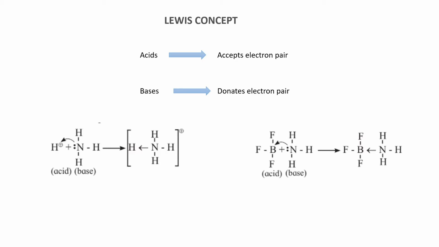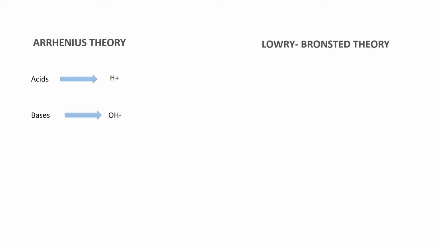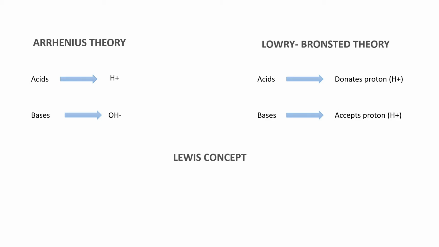So let's revise all the three theories or concepts in one go. In Arrhenius theory, we learned that an acid is one which donates H plus, and a base is one which donates OH minus. In Lowry-Bronsted theory, we saw that acids are those which donate protons and bases are those which accept protons. In the Lewis concept, we saw that acids are those which accept the electron pair and bases are those which donate the electron pairs.